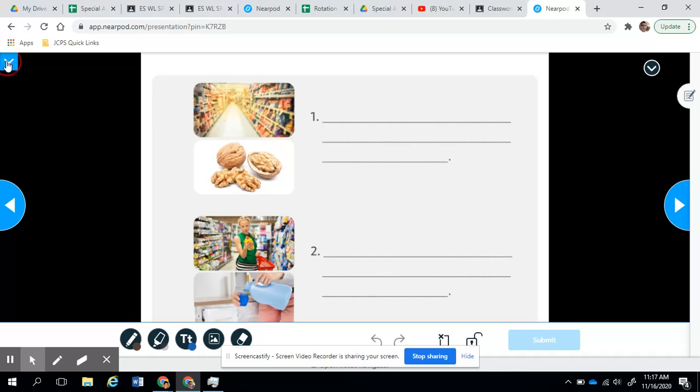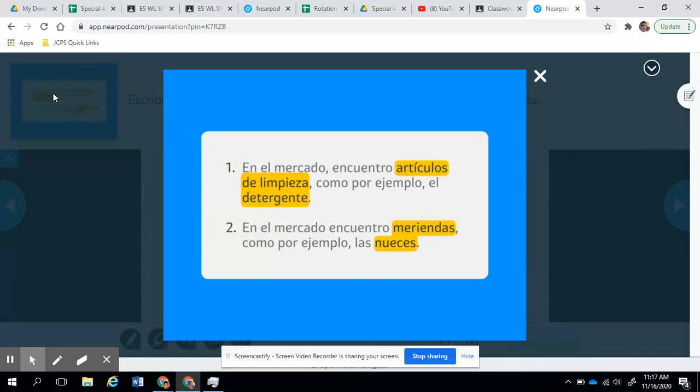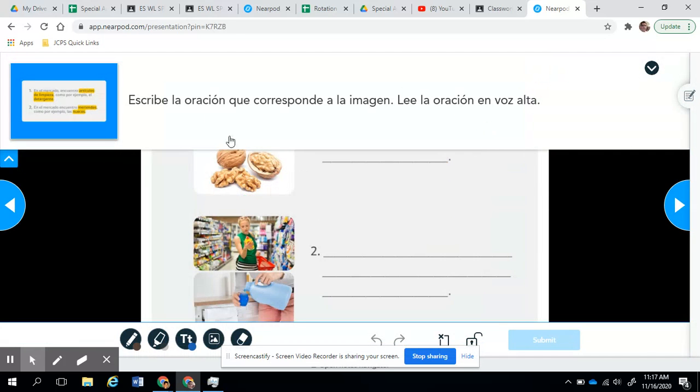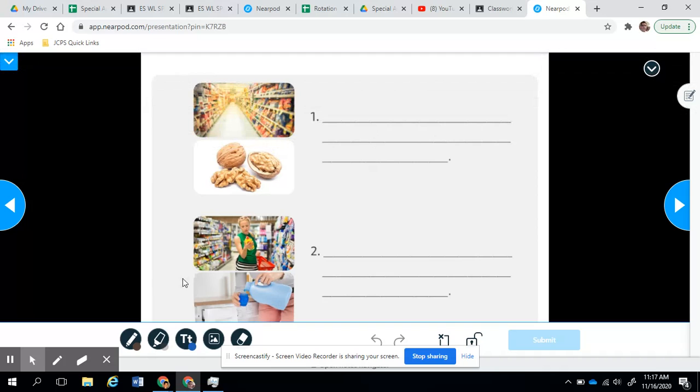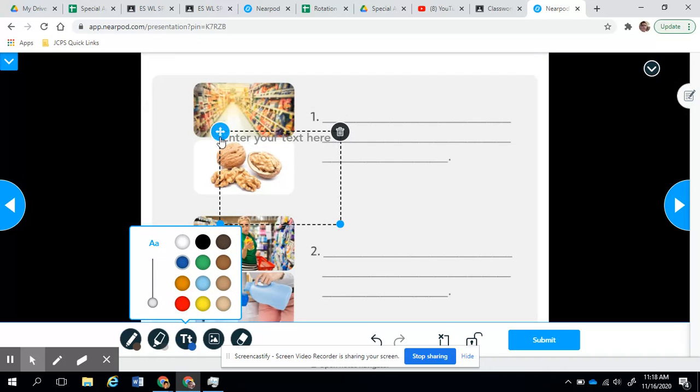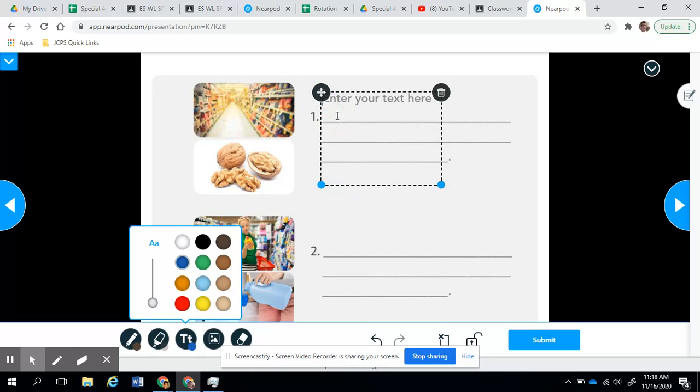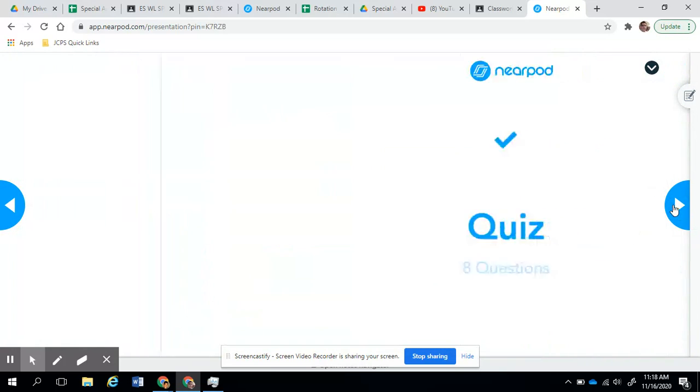So if I look at the slide, en el mercado encuentro meriendas como por ejemplo las nueces. Okay, so let me write that one. I'm going to type that sentence here. En el mercado encuentro meriendas como las nueces. Okay, so I will hit submit.